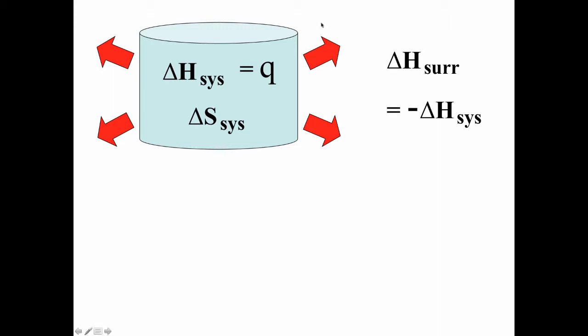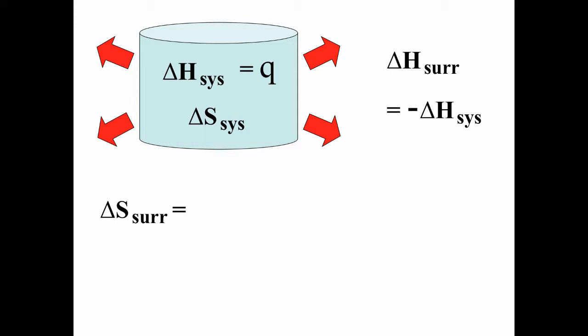Note that this relationship holds whether we are talking about an exothermic process or not. If it's an endothermic process, the relationship's still true. It's just that the delta H of the system would be positive and the delta H of the surroundings would be negative.